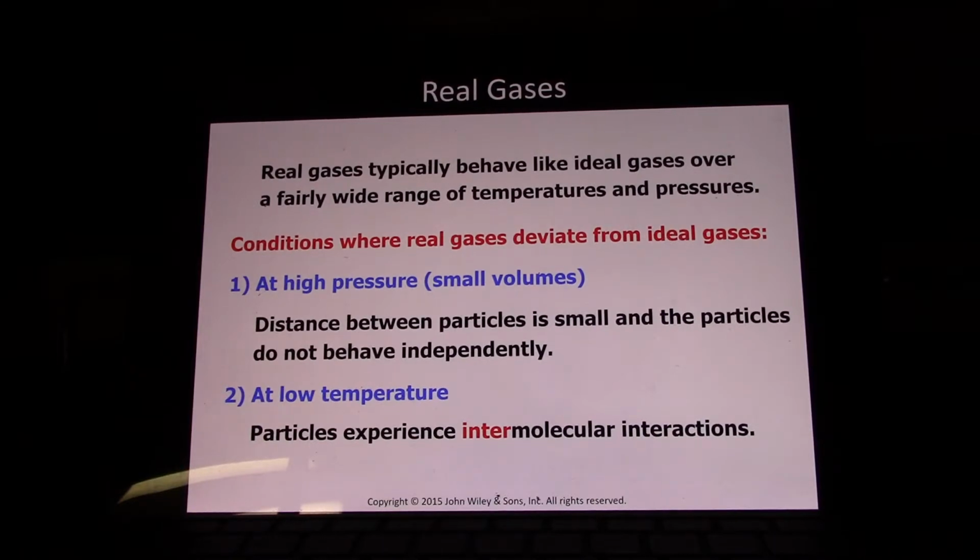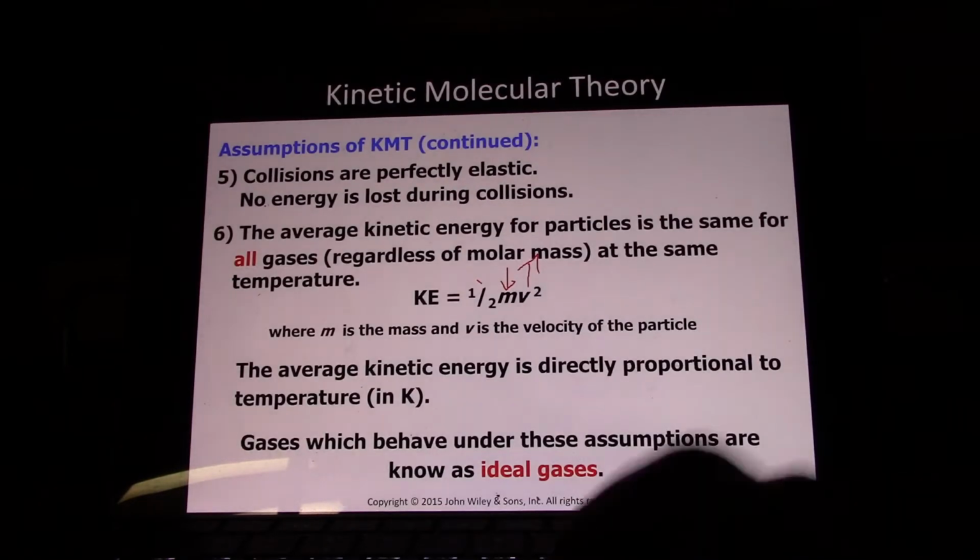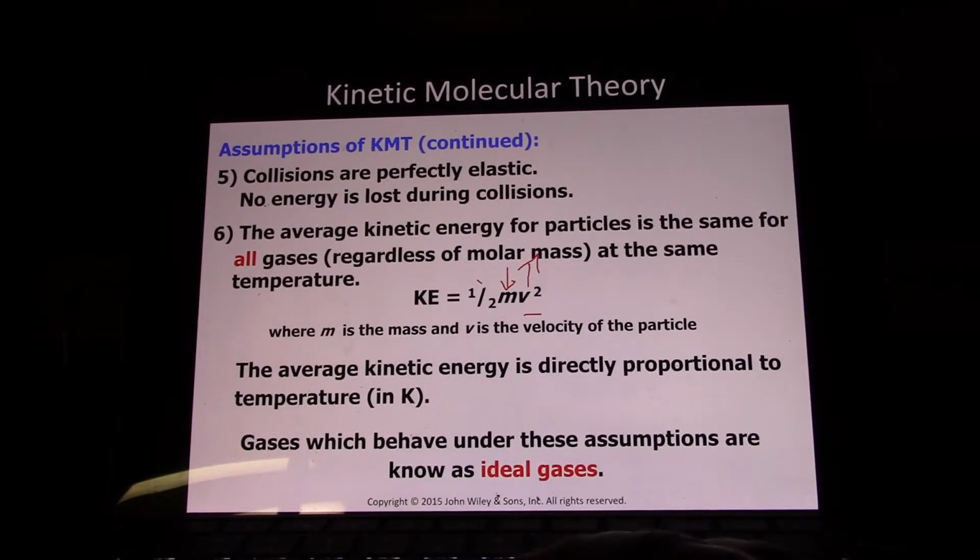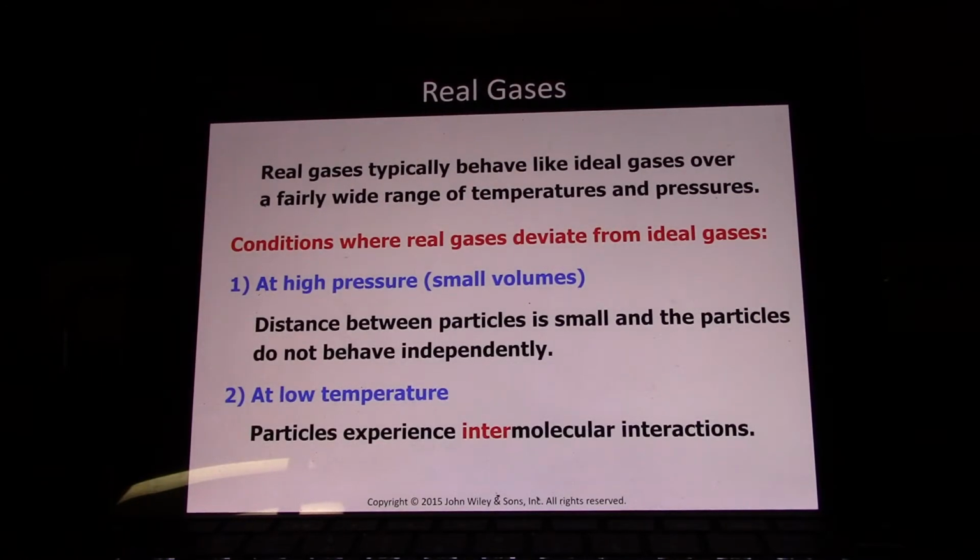And at very low temperatures, as temperature goes down, as we saw, kinetic energy goes down. If kinetic energy goes down, you cannot change the mass of the gas, so velocity has to change. Velocity goes down. As temperature goes down, velocity goes down. So at extremely low temperatures, gases are moving very slowly, and now their intermolecular forces become important. Their intermolecular forces become substantial enough that they can stick to each other.